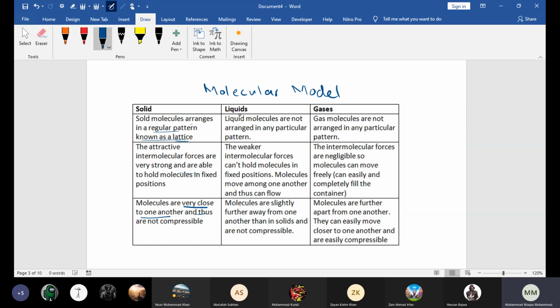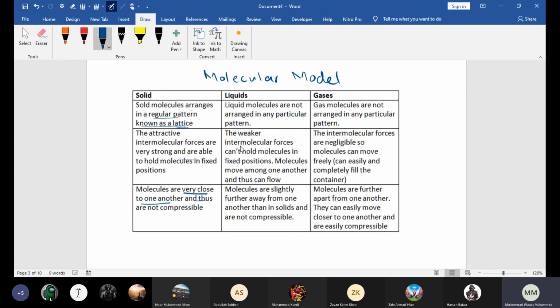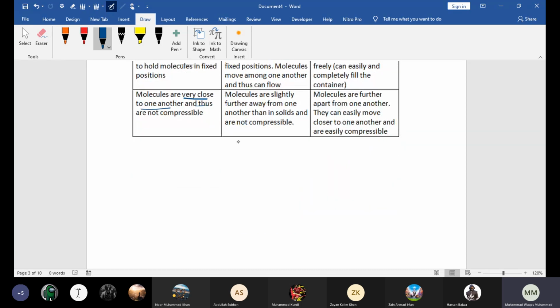The forces of attraction between the molecules of the solid are very strong, and so the molecules are very close to one another. See what happens: the molecules just vibrate about fixed positions. It means solid molecules are not moving freely. They just vibrate about fixed positions.